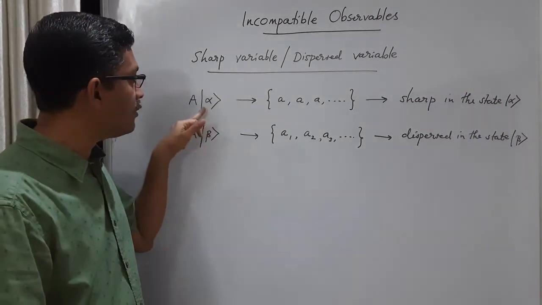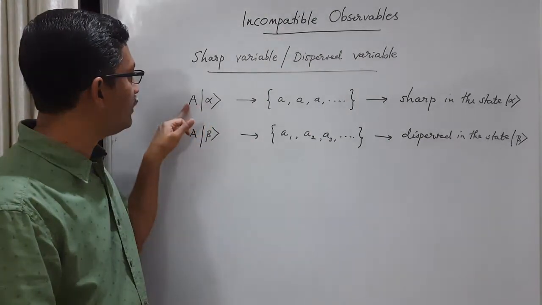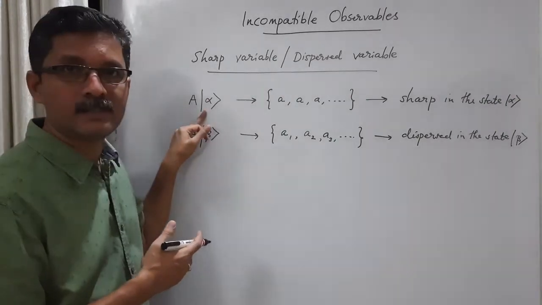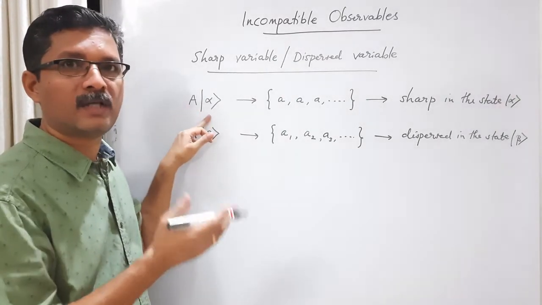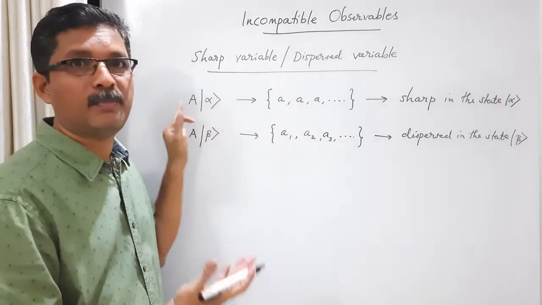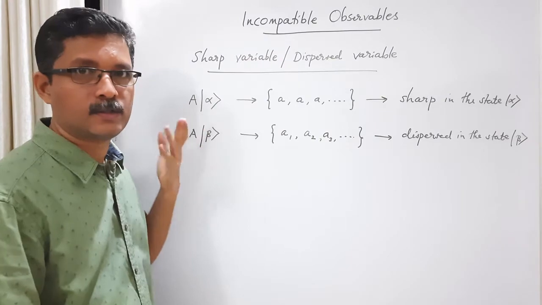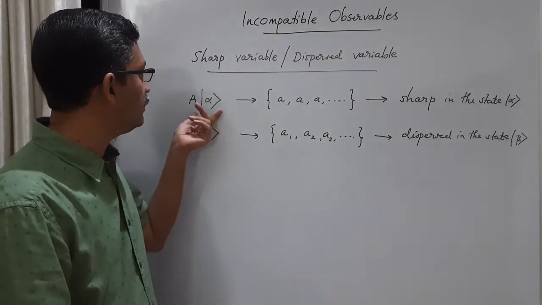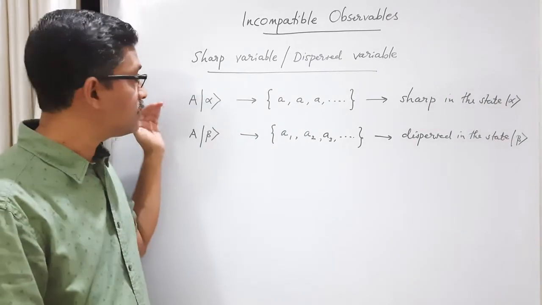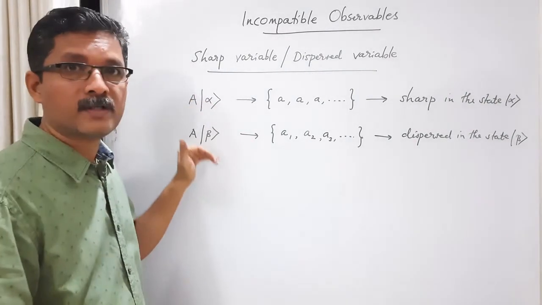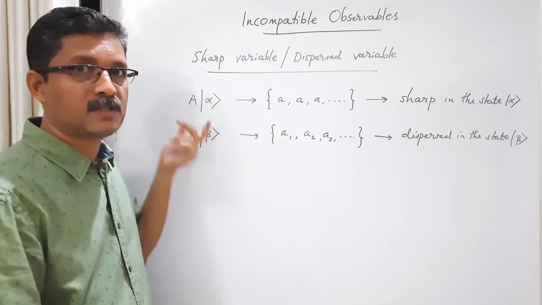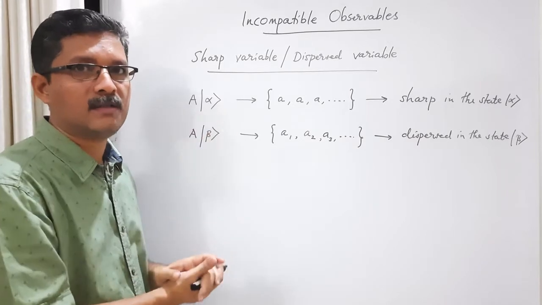For example, in this state A is sharp. If you consider another physical quantity in this state, say B, and this is not an eigenstate of B, then A is sharp in this state, but B can be dispersed in this state. That is possible. So if two different operators act on the same state, one can be sharp, the other can be dispersed. If the same operator acts on two different states, in one state it can be sharp, in the other state it can be dispersed. So it depends upon this combination of operator as well as the state.